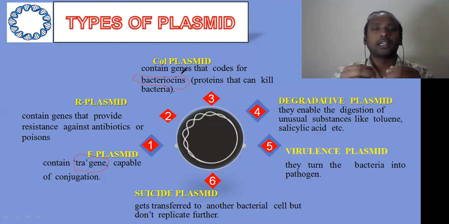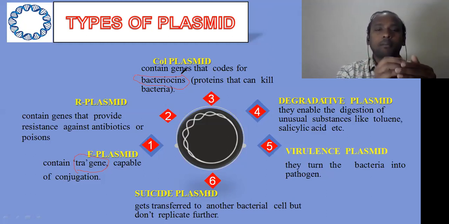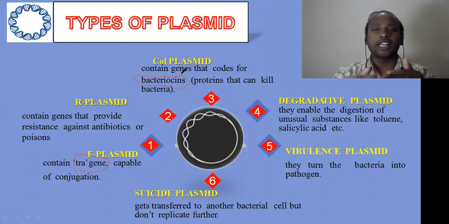This is important for the survival of the bacteria, because if you take a nutrient medium where enough nutrients are present, then each and every bacterium can share. But if the nutrients are limiting, then definitely it is a survival of the fittest. Certain bacteria will produce this bacteriocin and kill the surrounding bacteria, so that only a few bacteria utilize the nutrients. So bacteriocin proteins are majorly involved in the killing of other bacteria.